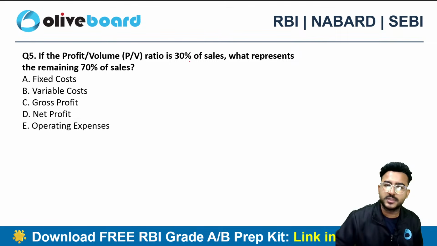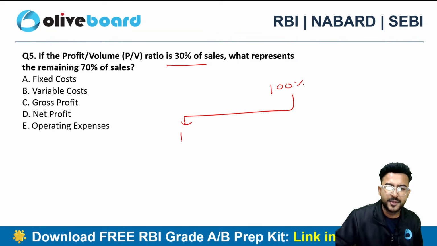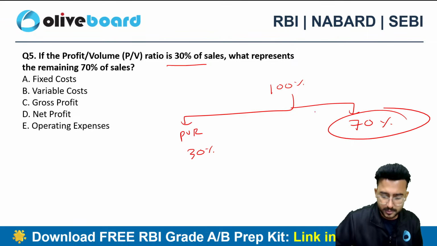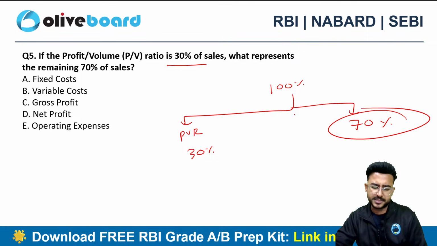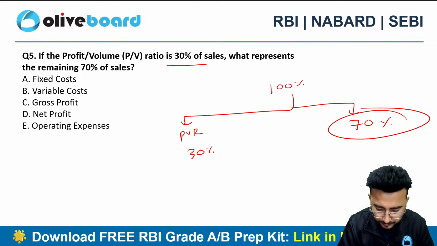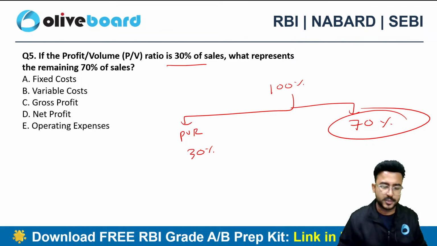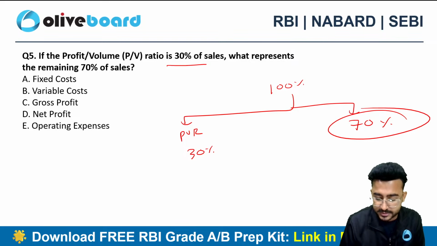If the PV ratio is 30% of sales, let's suppose the sales is 100%, PVR is 30%. So this is from marginal costing. What will be the rest of the 70%? A very simple question. Would love to see your responses, everyone, in the comment section. What is this 70% all about?